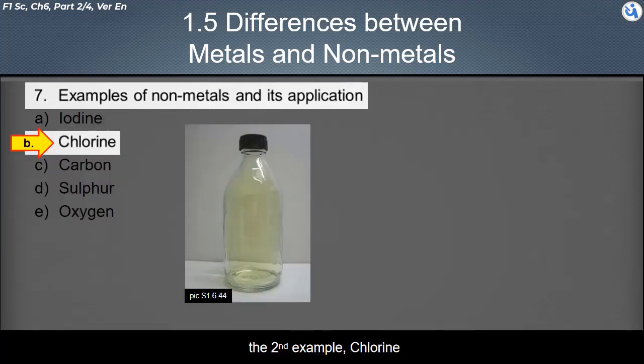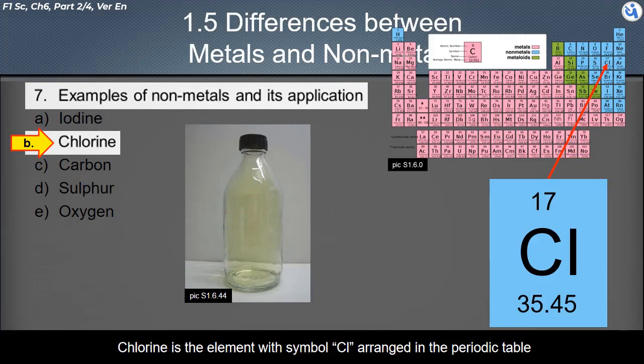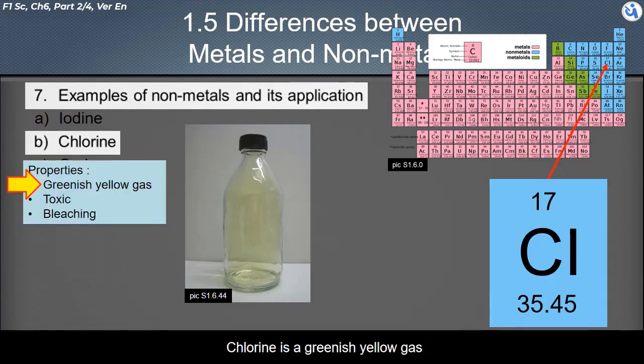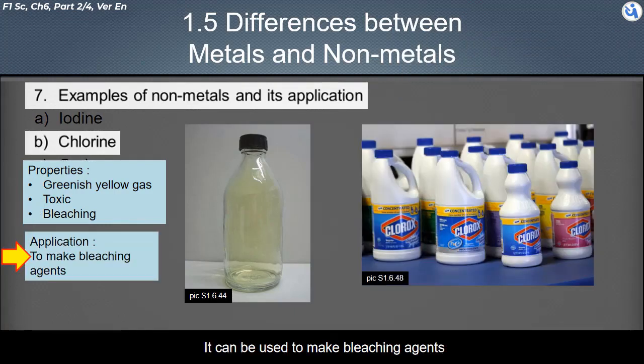The second example, chlorine. Chlorine is the element with symbol Cl, arranged in the periodic table. Chlorine is a greenish-yellow gas. It is toxic. It is bleaching. It can be used to make bleaching agents.